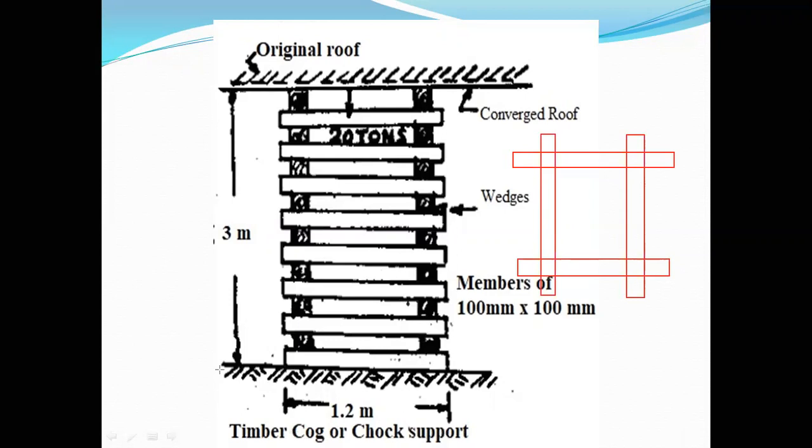Okay, so where there is no movement of machinery, because by setting this up, they will obstruct the movement of machinery. So in locations where it is required to support a larger area and the roadway is not being used for the movement of machinery, in such a situation we will be using the chock or cog support.